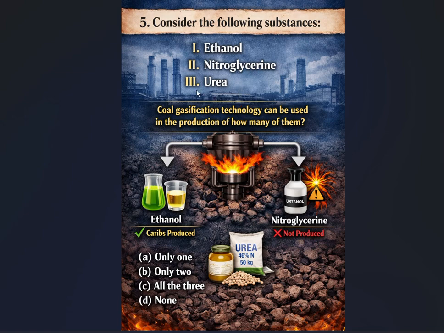And what about urea? I already said that when coal is gasified, syngas is formed. That syngas is further utilized to produce chemicals, fertilizer and fuel. Urea belongs to the fertilizers. I hope you got clarity on the question.